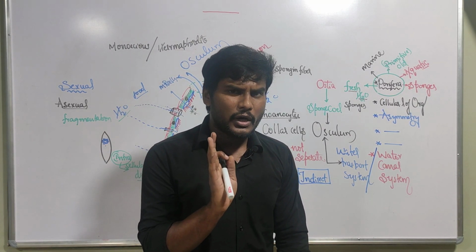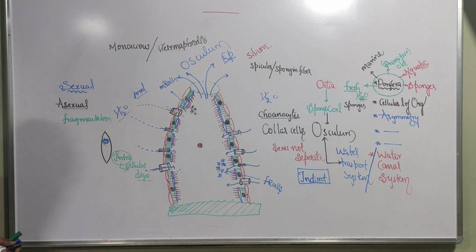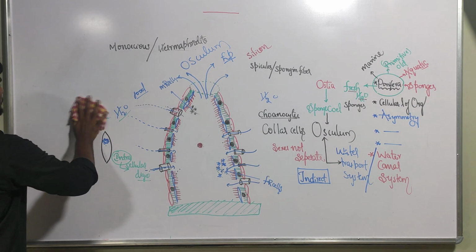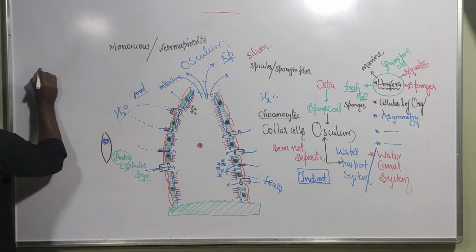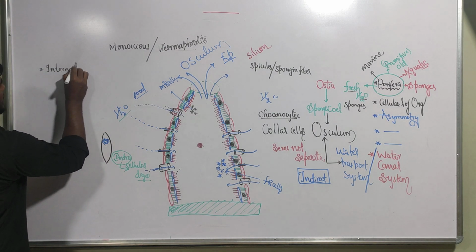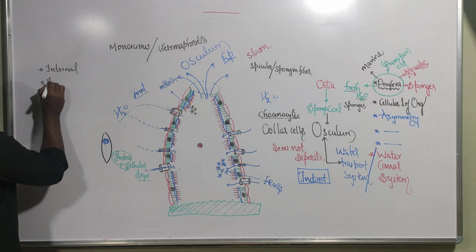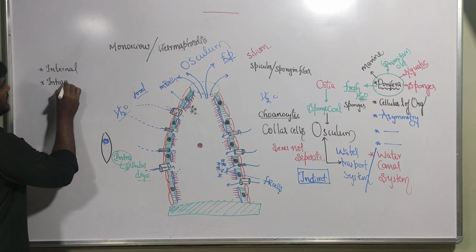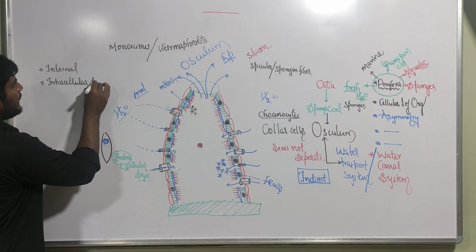The key points that you have to remember are, number one, fertilization. Which type of fertilization? Internal fertilization. Fusion is happening inside the body. Next, digestion. Which type of digestion? Intracellular digestion. Digestion is happening inside the cell.